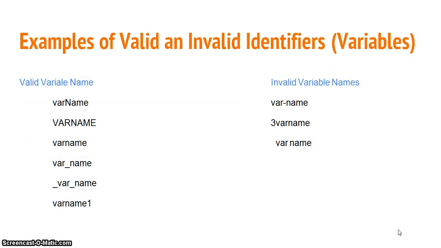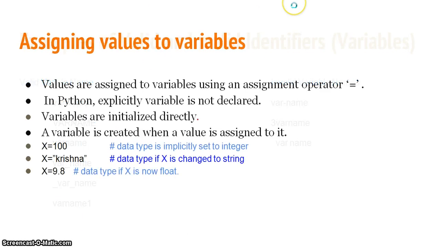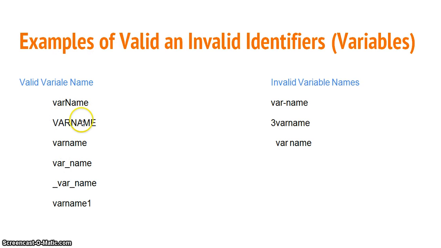So let us see few examples which are considered to be valid or invalid identifiers. Valid variable, here B is missing, sorry. So var name, it is a combination of letters, small letters and capital letters, so it is considered to be valid. Next, var name, all capital letter combinations. Next is all small letter combinations. Var underscore name. So in the rule we have learned that underscore is allowed. Here underscore var underscore name, combination of underscore and name letters, it is also valid. Combination of letters and digits, it is also considered to be valid name.